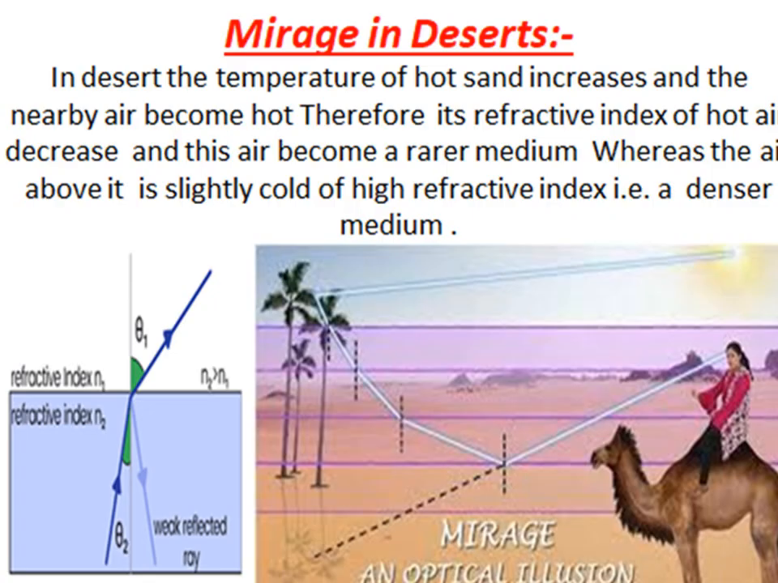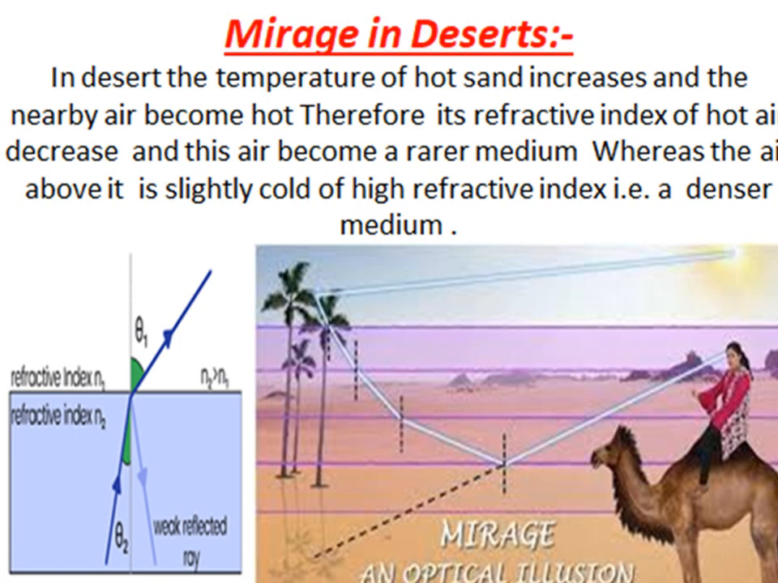Mirage in deserts. In deserts, the temperature of hot sand increases and the nearby air becomes hot. Therefore, the refractive index of hot air decreases and this air becomes a rarer medium near the sand, whereas the air above it is slightly cold, of high refractive index, that is a denser medium.